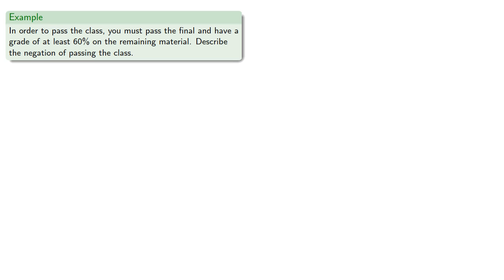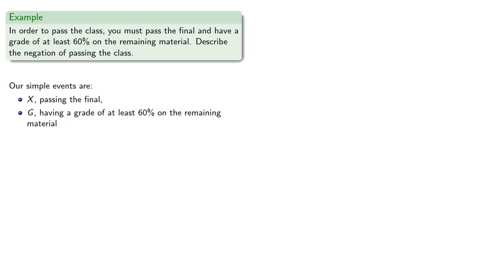So let's consider, in order to pass a class, you must pass the final and have a grade of at least 60% on the remaining material. Describe the negation of passing the class. Our simple events are, let's call them X, passing the final, and G, having a grade of at least 60% on the remaining material.